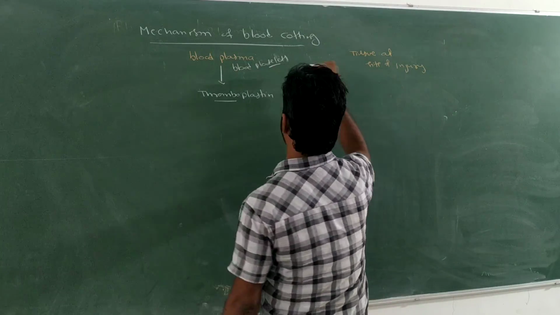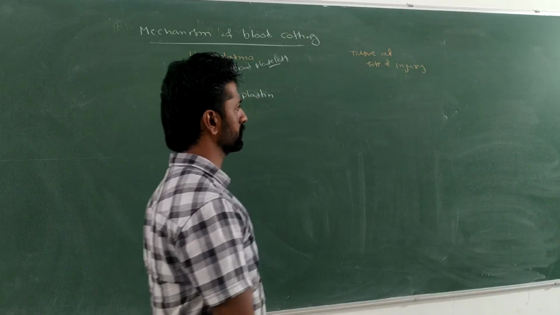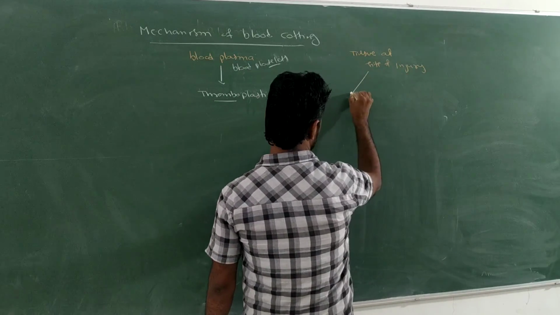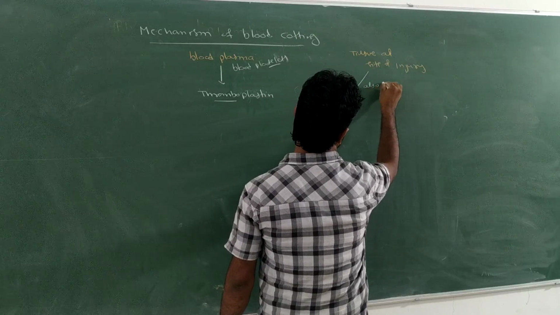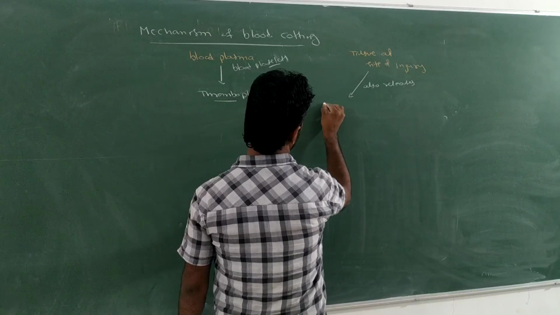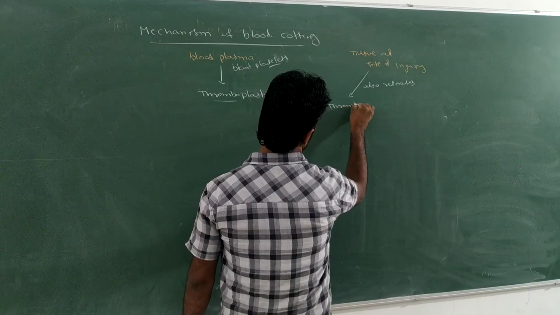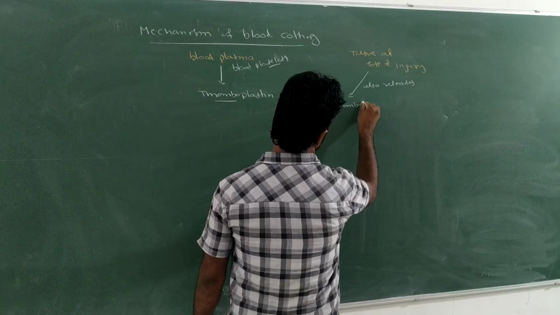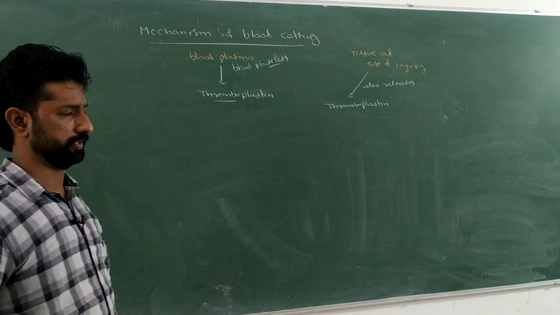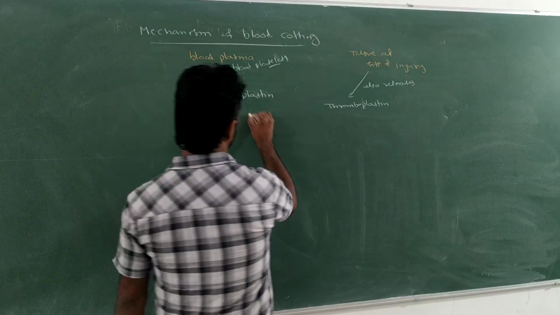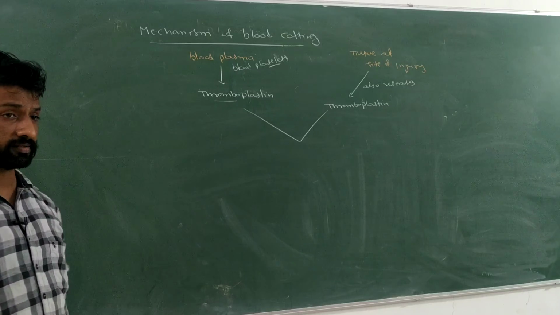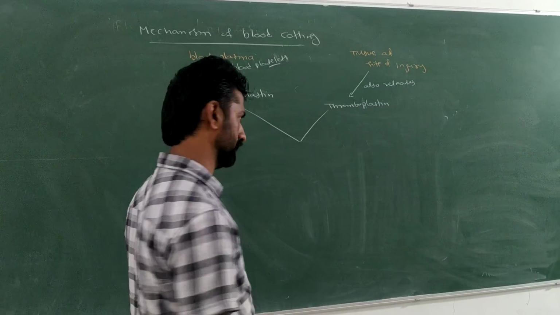Similarly, not only the blood platelets, but also the tissue at the site of the injury releases or secretes thromboplastin. Such a thromboplastin is called tissue thromboplastin. These thromboplastins undergo a series of enzymatic reactions.